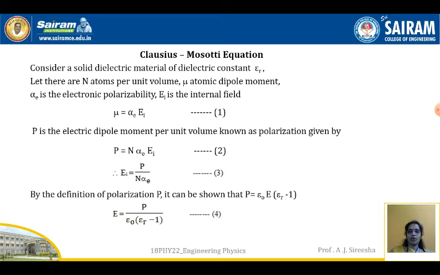Now, rearranging this equation, Ei is equal to P by n alpha E. That is equation 3. By the definition of polarization P, it can be shown that P is equal to epsilon naught E into epsilon r minus 1. That is, rearranging the terms, E is equal to P by epsilon naught into epsilon r minus 1. This is equation 4. Look here, equation 3 is the internal field and equation 4 is the external field. So, there is a lot of difference between equation 3 and equation 4.